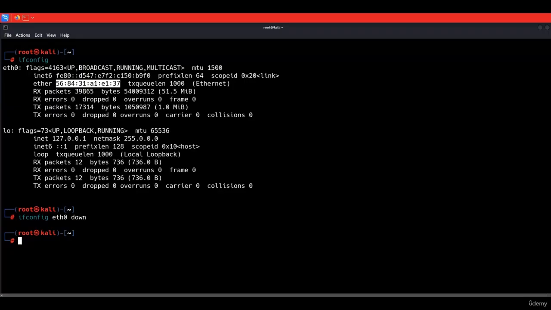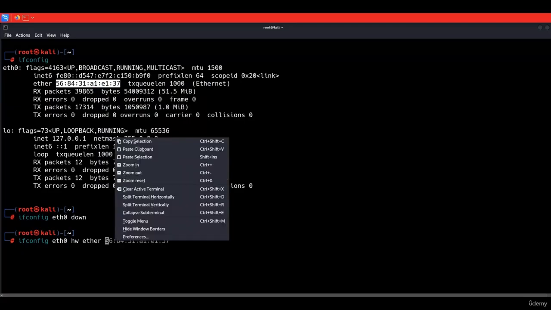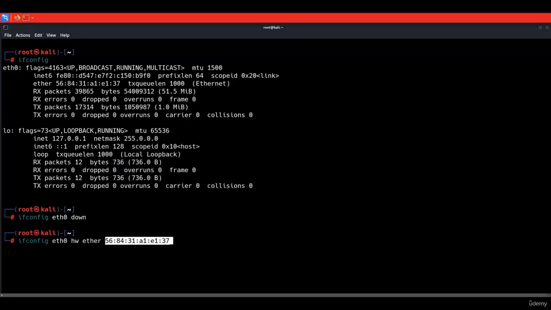So I'm going to say ifconfig, then eth0, and then we are going to type hw ether. And then we're going to specify the new MAC address that we want it to show. Then I'm going to hit enter, and again, ifconfig eth0 up to re-enable the interface.